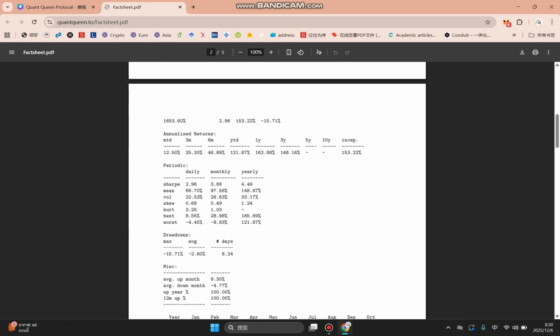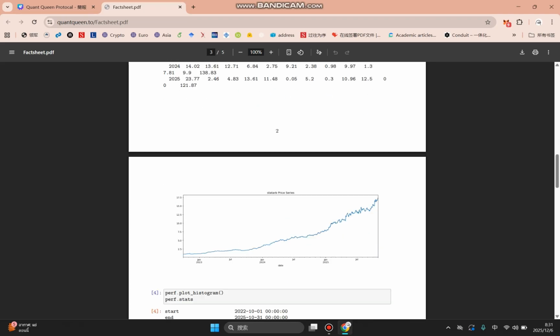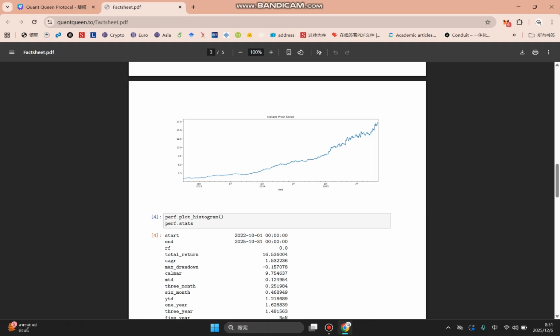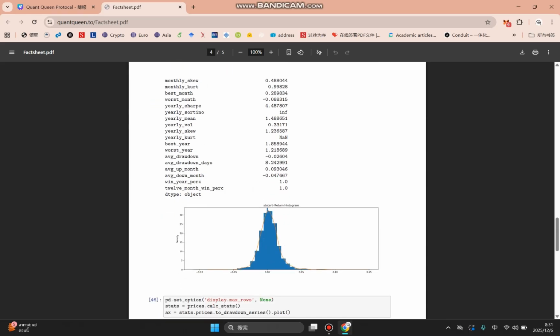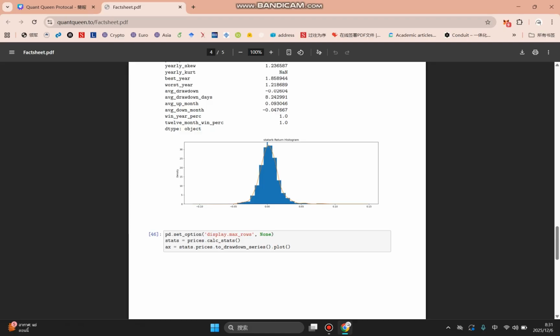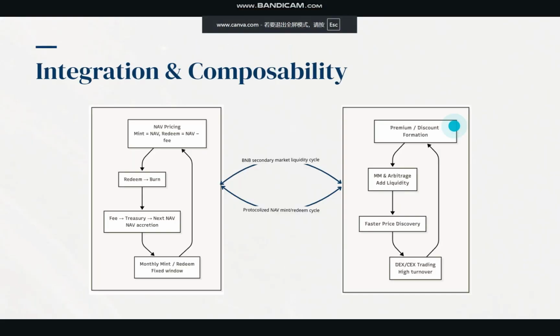This is a very reliable return. You can also check the Sharpe ratio. On a monthly basis, the Sharpe ratio is always over 3, which is the reason we set the settlement day to monthly. And here is the NAV curve, which is always up, which means if you buy our QQB, it is an always-up token. You can get a very good return in the future based on the historical performance. Here is some analysis about the risk, and we detect the maximum drawdown, also the leverage and the exposure. Let's go back to the deck.